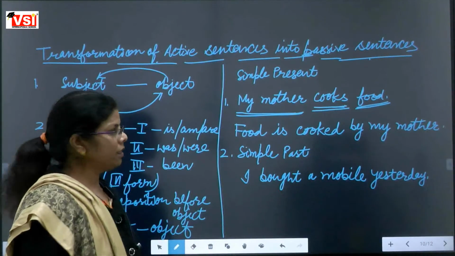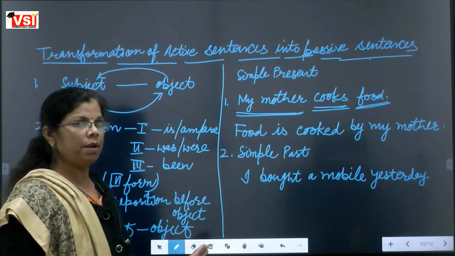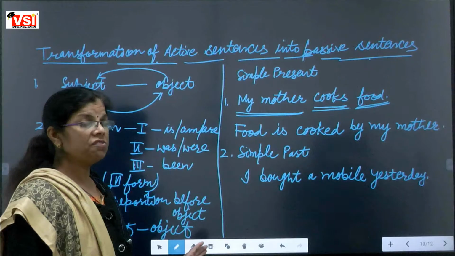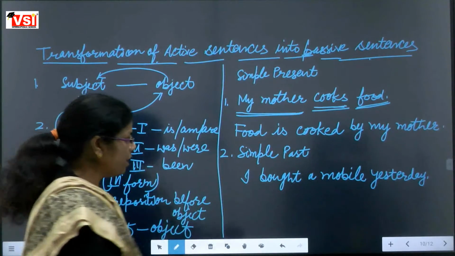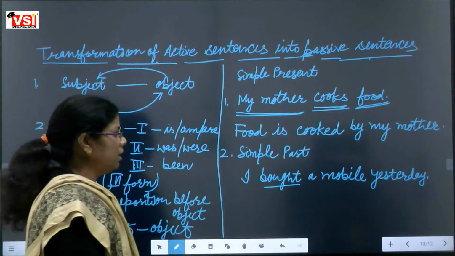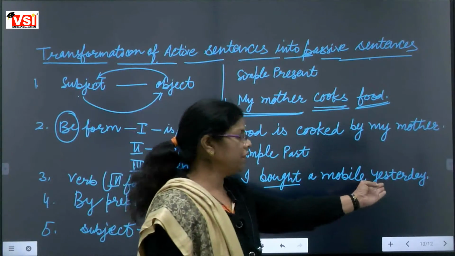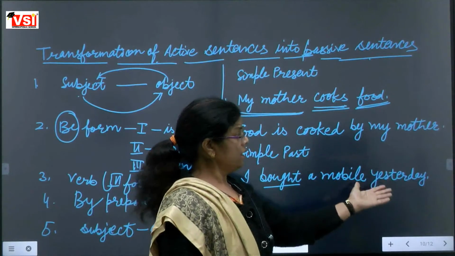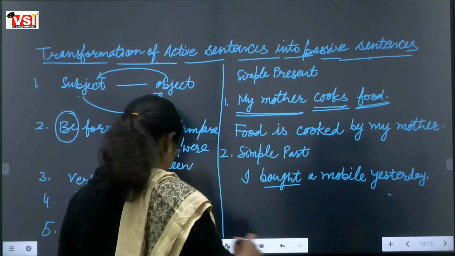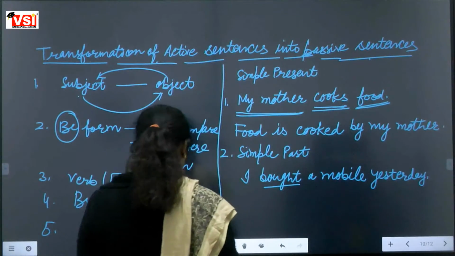How can we identify that this is simple past? Because we are using second form here. This is the identification that we are using simple past, and here we are using yesterday also. Yesterday is an example of simple past.